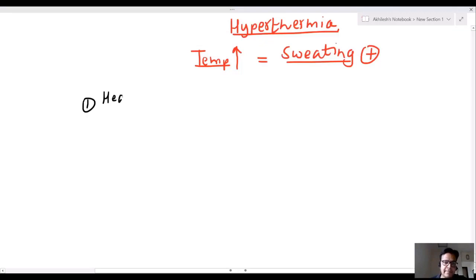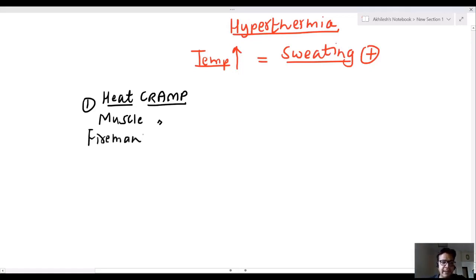First is heat cramps. So actually, you are in heat and you are having muscle cramps. This is known as heat cramp. These are also known as fireman cramp or miner's cramp, because the people who are working in a mine may get cramps. These are actually muscle cramps.